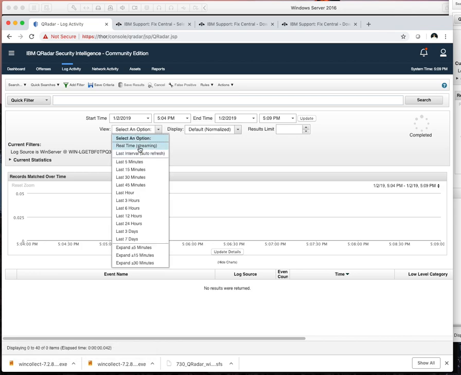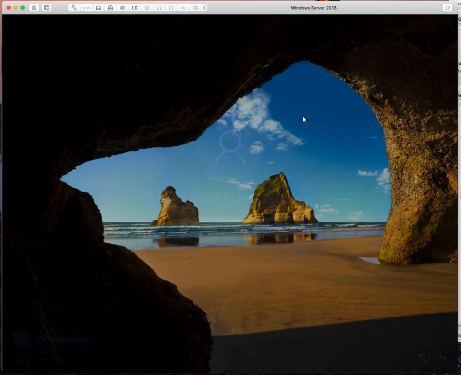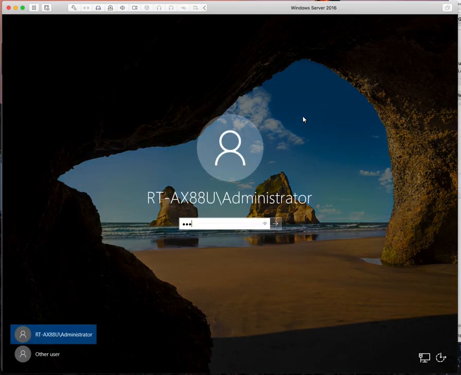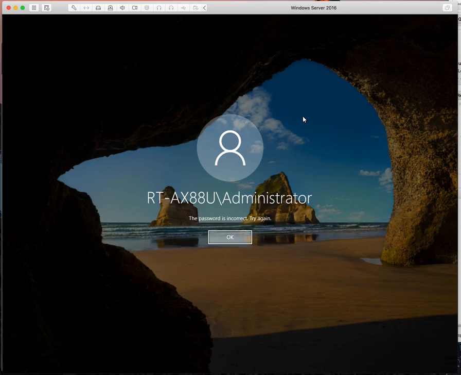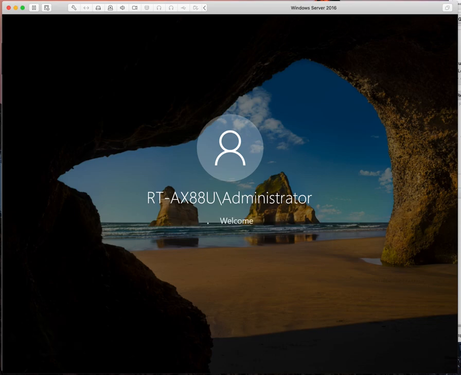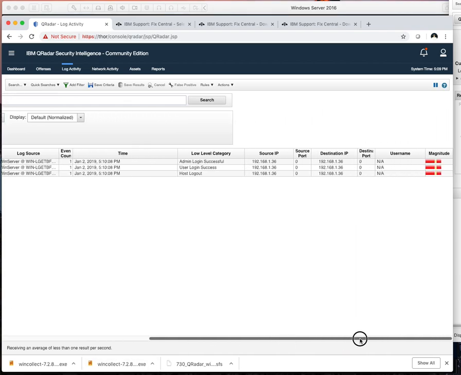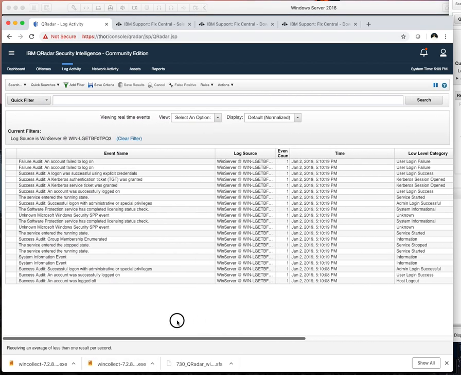Could be caching. Let's set this to real time. Let's start to mess with the box a little. Let's fail the login. Okay. Login successfully. Got a couple events coming in. It's not in real time, but it's pretty close.